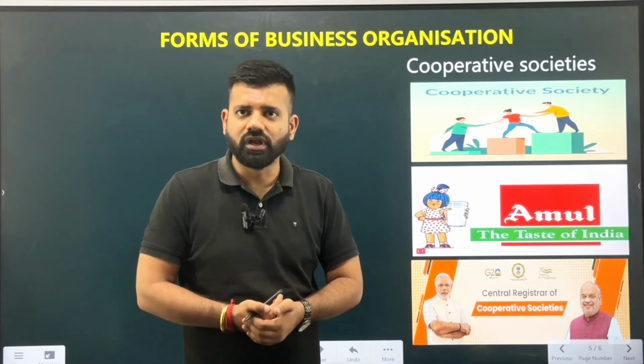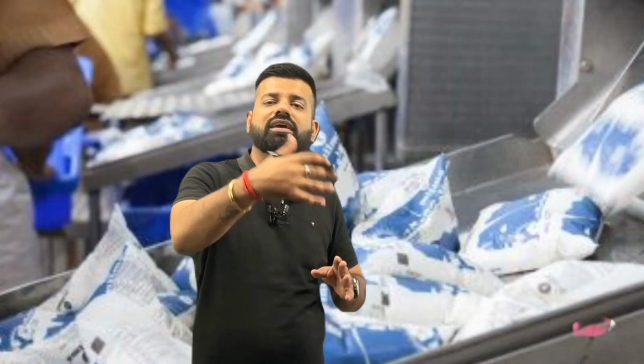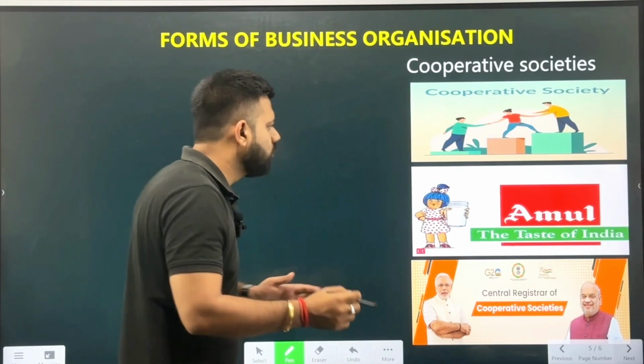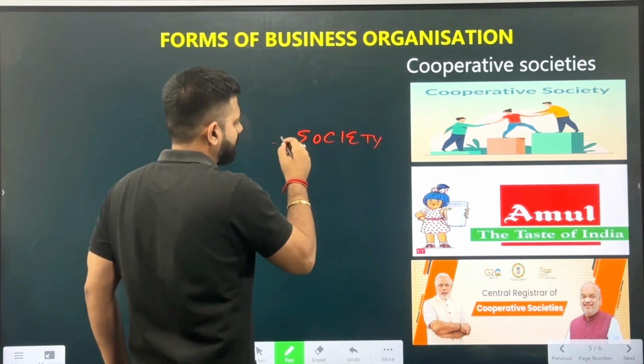If we talk about Amul, it is also a cooperative society where they ask the farmers, the milkmen, to provide the milk, and a common person among them sells the milk in the market and they earn the profit, which is distributed to the members who are part of the society.